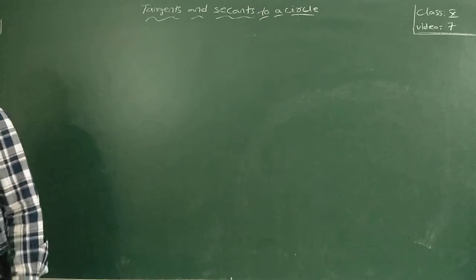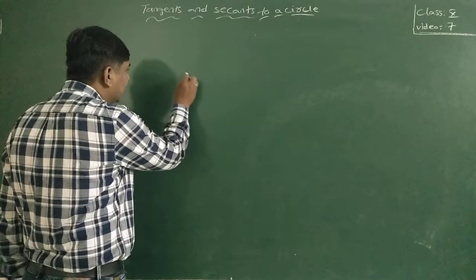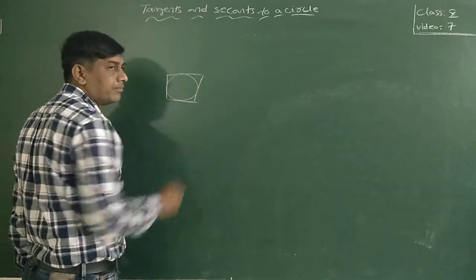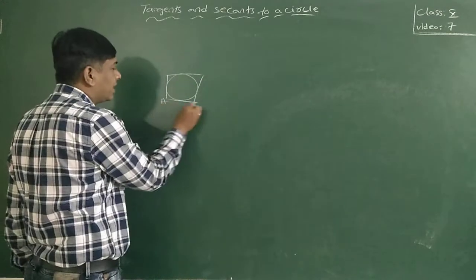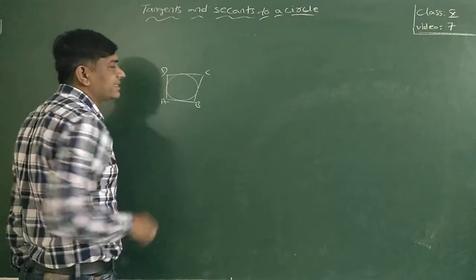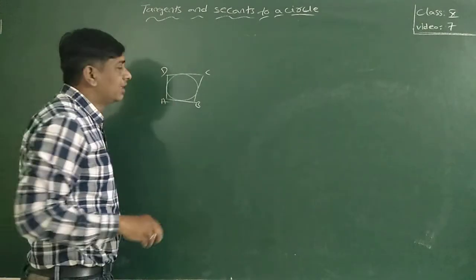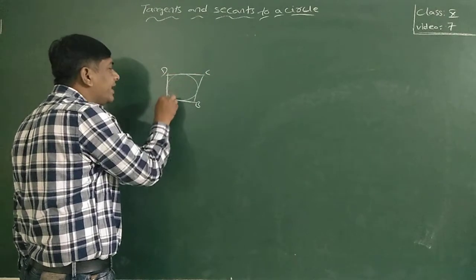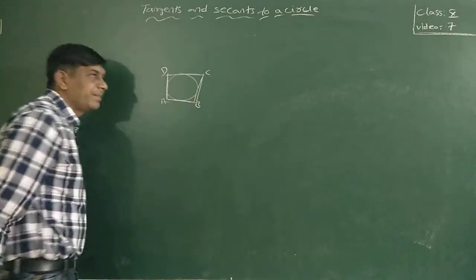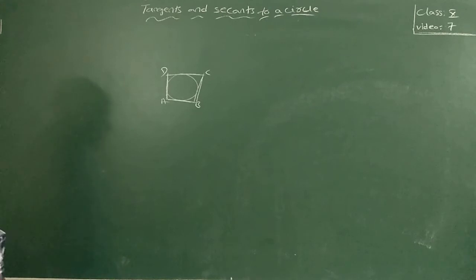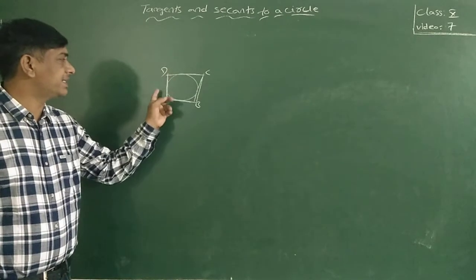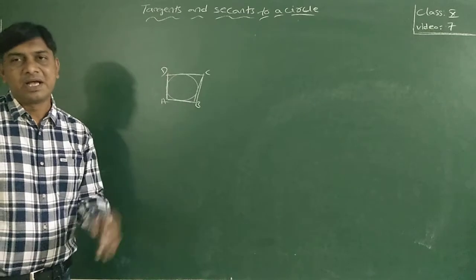A quadrilateral circumscribing a circle means the circle is inside and the quadrilateral is outside. If a quadrilateral ABCD is circumscribing a circle, then AB plus CD is equal to AD plus BC.